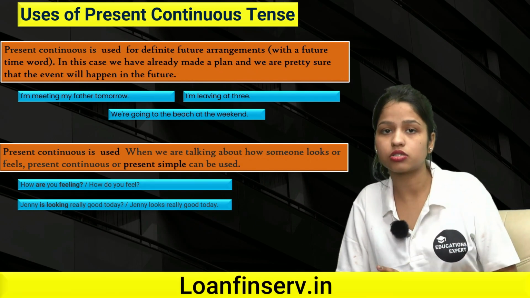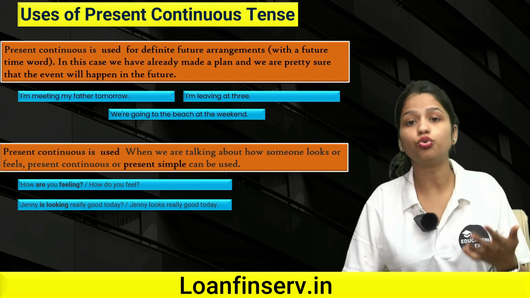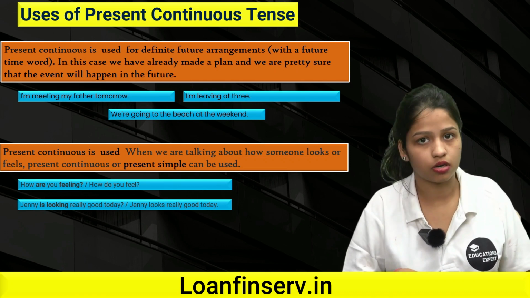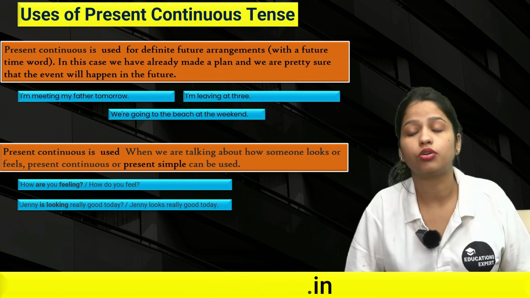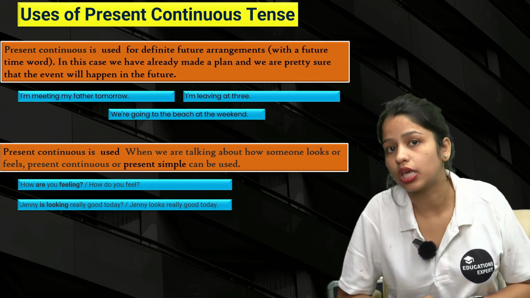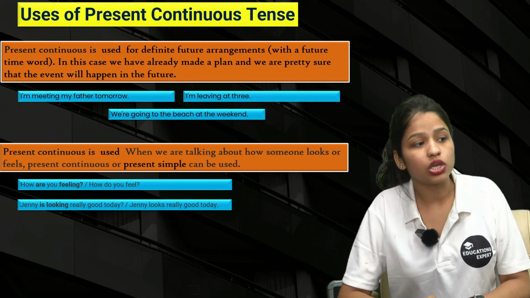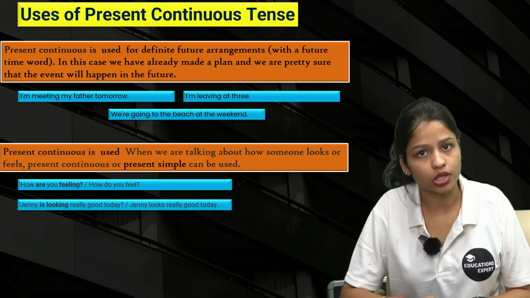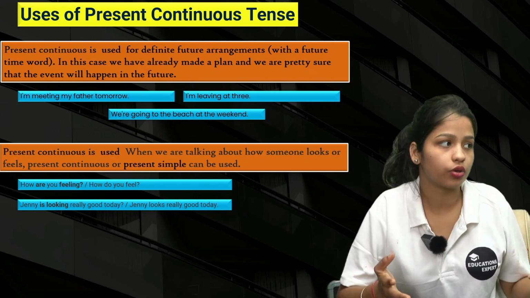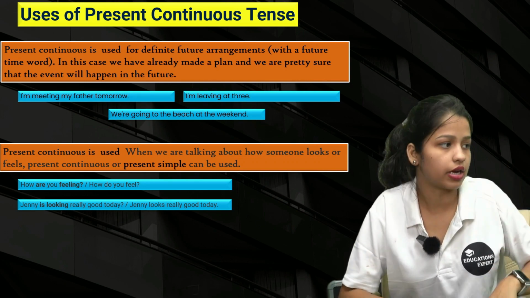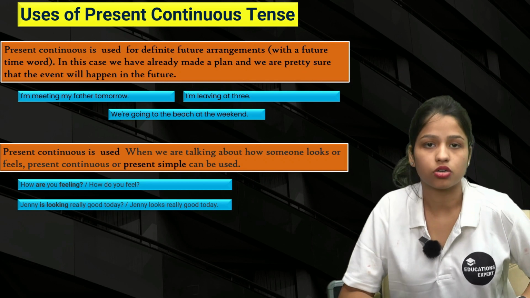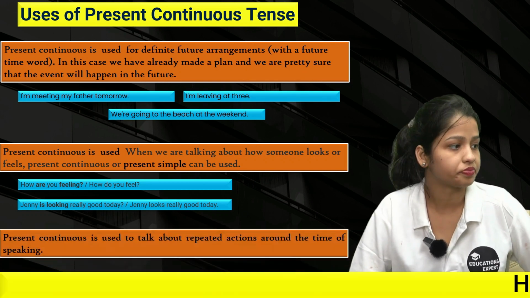Are you feeling is showing present continuous. How do you feel? Showing present simple. Jenny is looking really good today. Jenny looks really good today. Both are correct. Both you can use when talking about how someone looks or feels, right? At that time we can use present continuous or present simple, right?